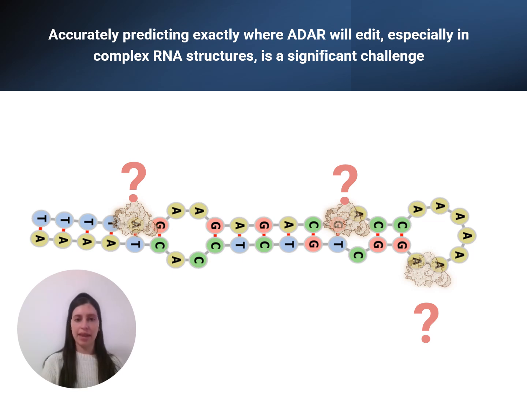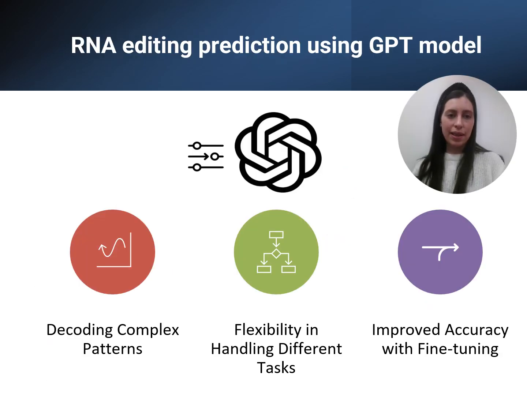to create double-stranded regions. To address the challenge of accurately predicting RNA editing sites, we chose to leverage a fine-tuned GPT model. GPT models are powerful because they are designed to decode complex patterns in data, which is essential for capturing the intricate sequence and structural dependencies that influence ADAR editing. One of the key advantages of GPT models is their flexibility. They can handle different tasks, from generating text to making predictions.